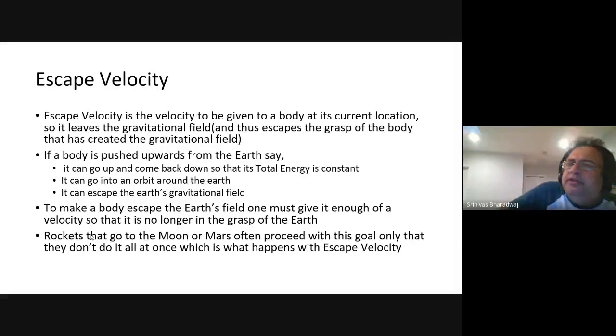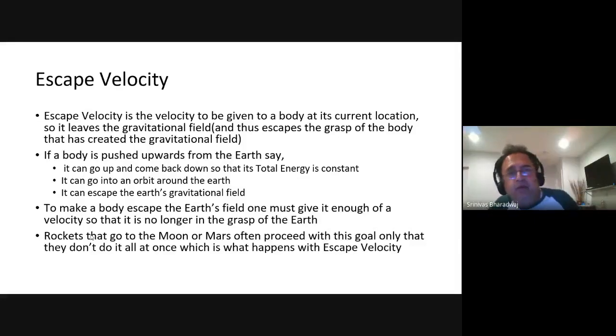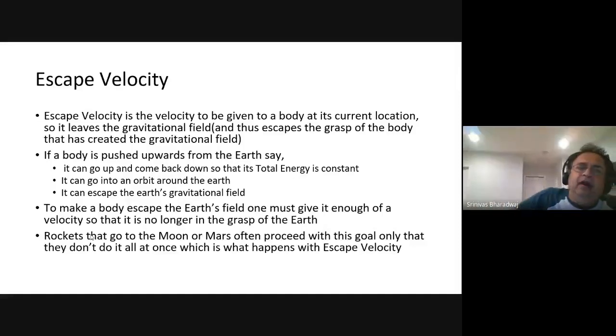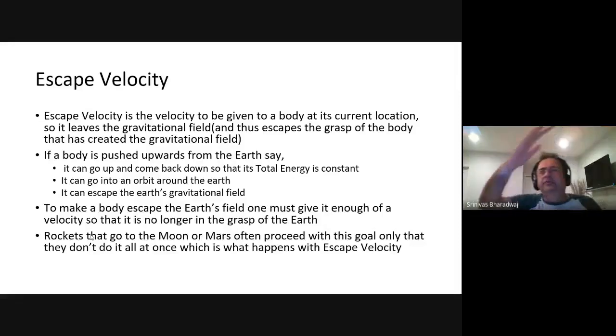So now, what is escape velocity? Let's say there is a body going in the orbit of a particular planet. Now it wants to leave that orbit and go away. It is the velocity to be given to a body at its current location, so it leaves the gravitational field and escapes. If a body is pushed upwards from the Earth, it can go up and come down, so that the total energy is a constant.